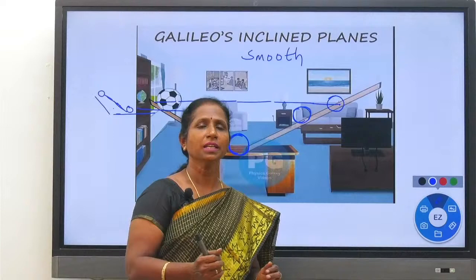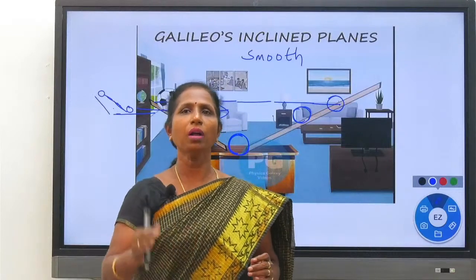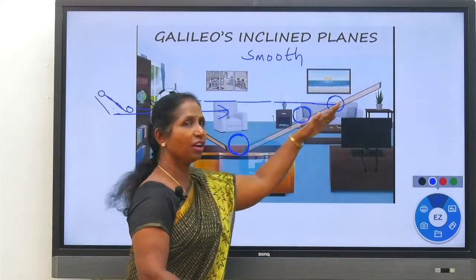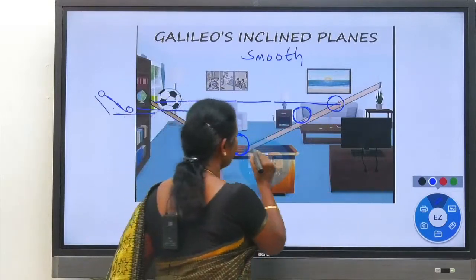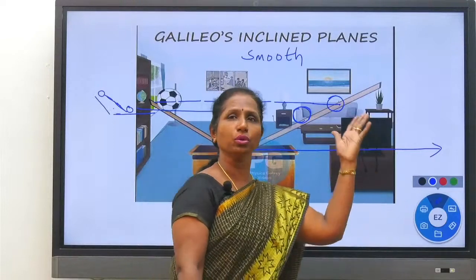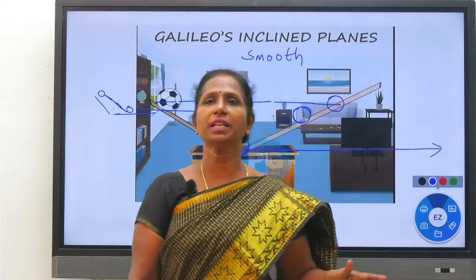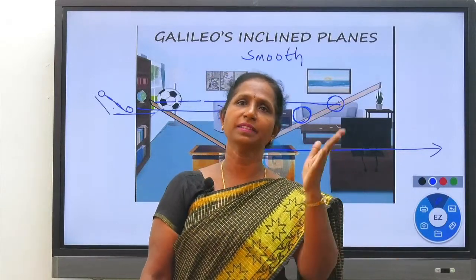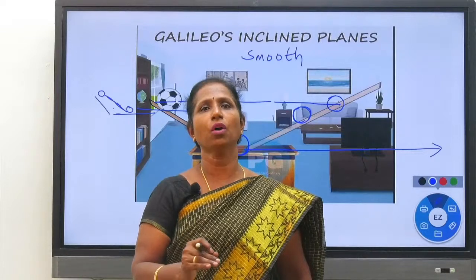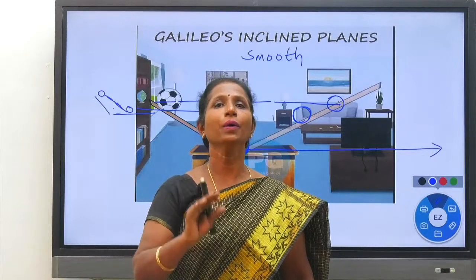So what Galileo says is that if the surface is smooth and there is no opposition from the surface, then the ball will move till the end, that is, to infinite distance. So when the surface is flattened, what happens? The ball moves infinitely, to infinite distance, because the surface is made smooth. As long as there is no frictional force, the ball will move continuously. This is Galileo's assumption. So what Galileo finally concludes is that for the motion of an object, force is not at all necessary if there is no friction.